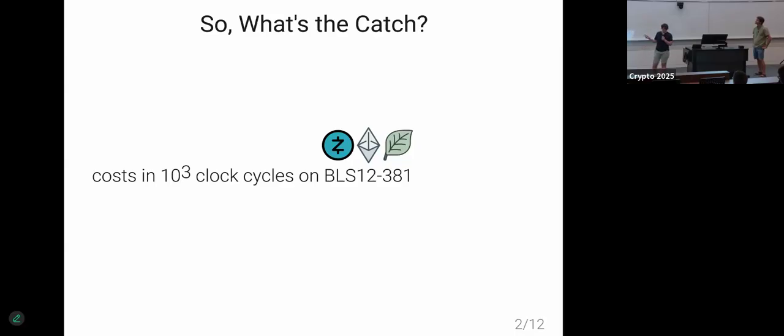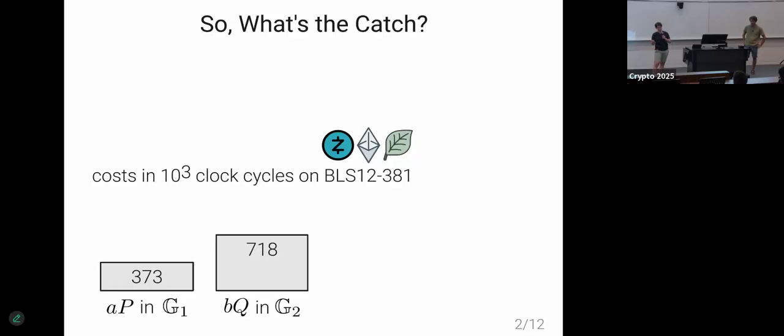I will show you the computational cost in clock cycles on the BLS12-381 curve, which is used in Zcash, Ethereum, and Chia. This is the cost of doing scalar multiplication in G1, and the height of the rectangle is proportional to the cost. To do an operation in G2, we kind of double the cost on this curve, and the trend is different from curve to curve, but this is the overall trend anyway.